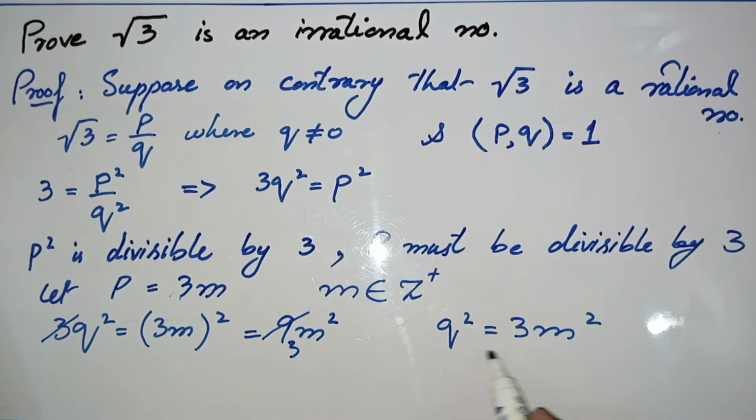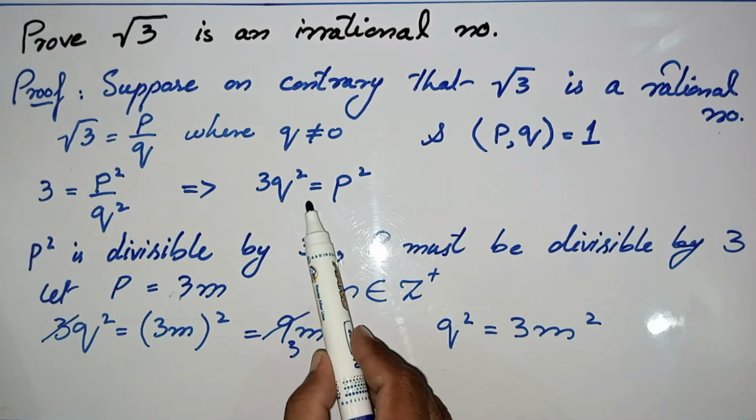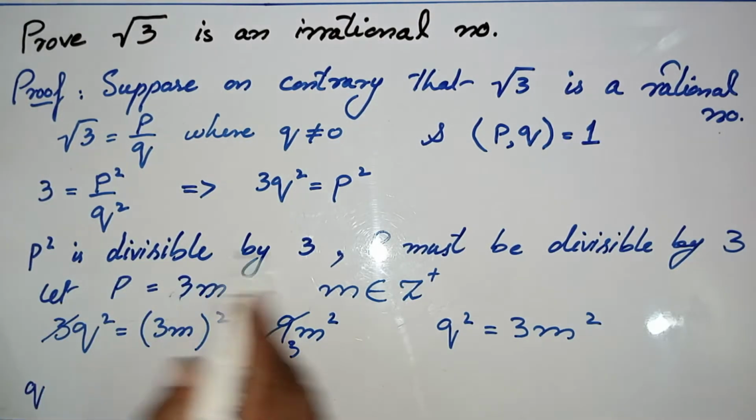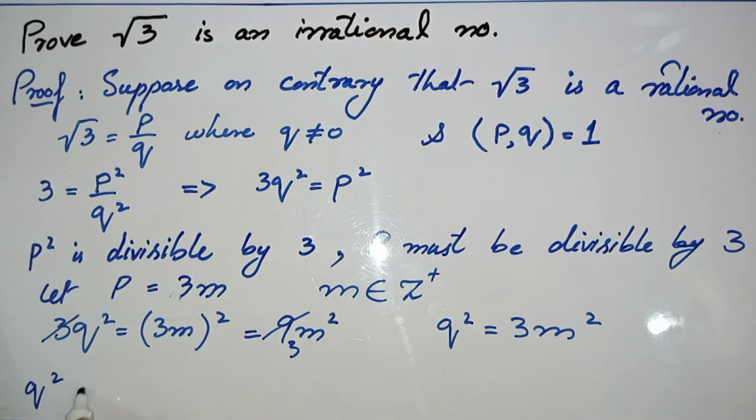This equation is also showing that Q square is divisible by 3, same as in the previous equation. So we can write, same as this, Q square is divisible by 3.